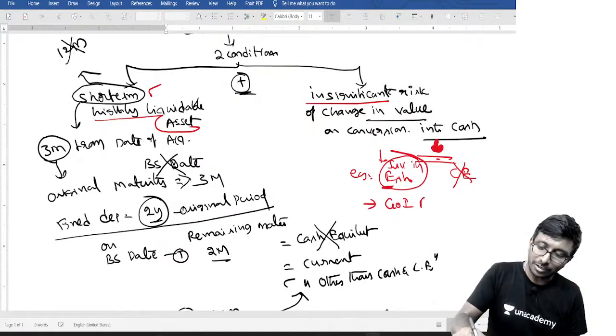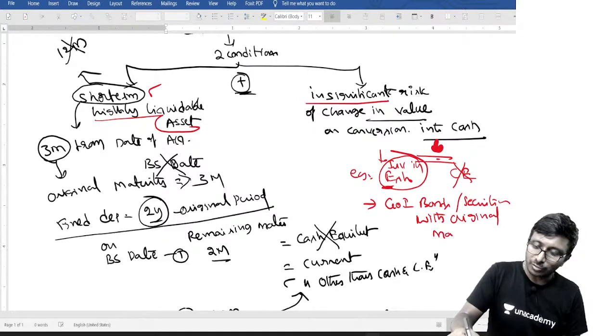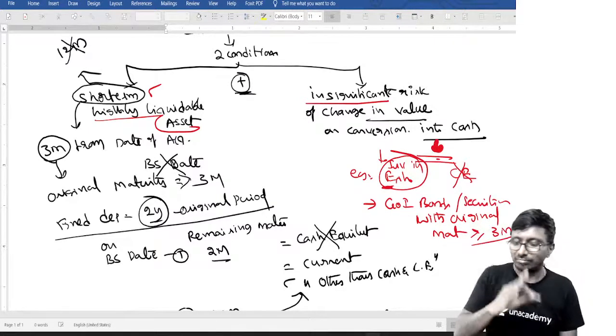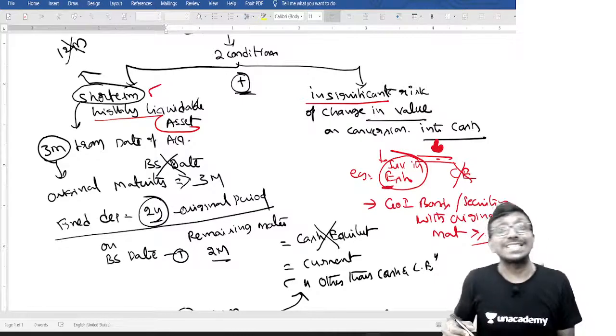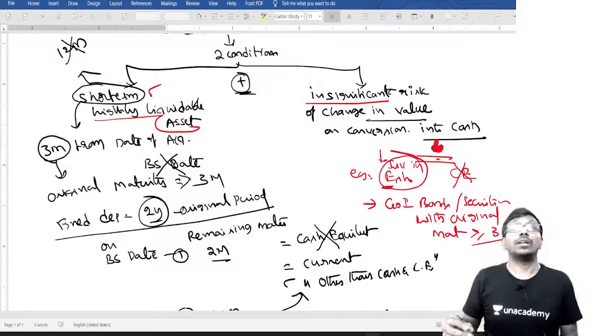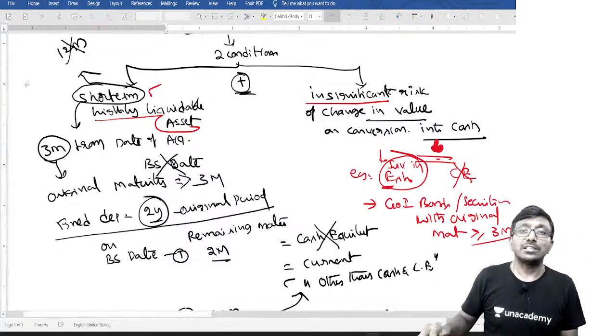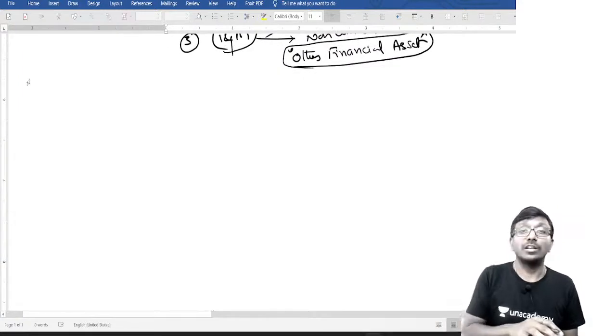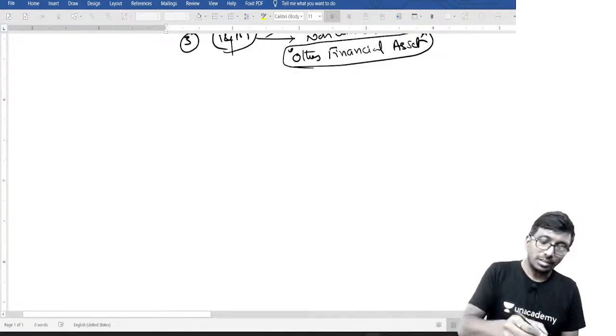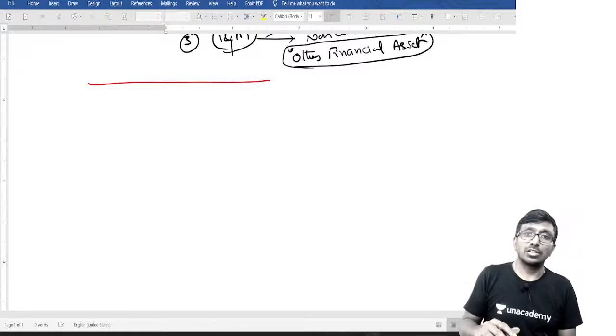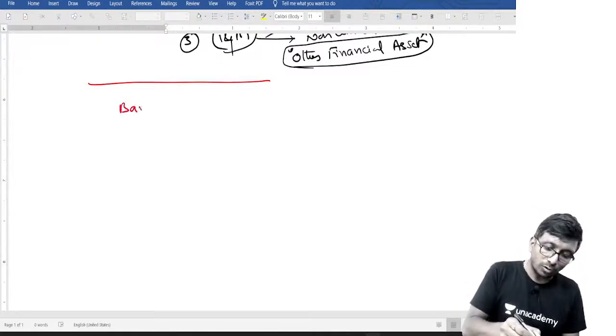That's why the example will be Government of India bonds, Government of India securities, with original maturity. With original maturity, that is important. With original maturity of less than or equal to 3 months, that is cash equivalent. Otherwise, it is not a cash equivalent, for your information. Got it? Next, one more small point which I would like to discuss: bank overdraft.